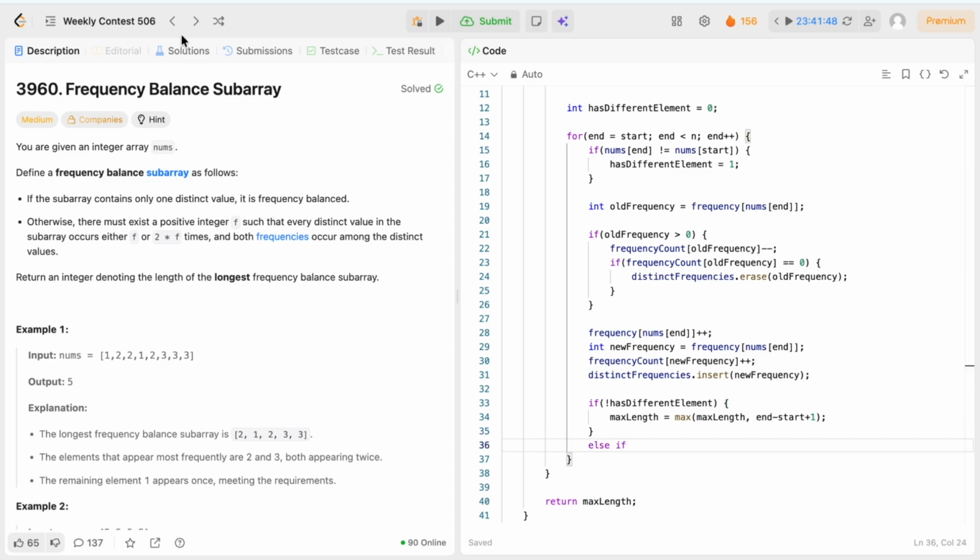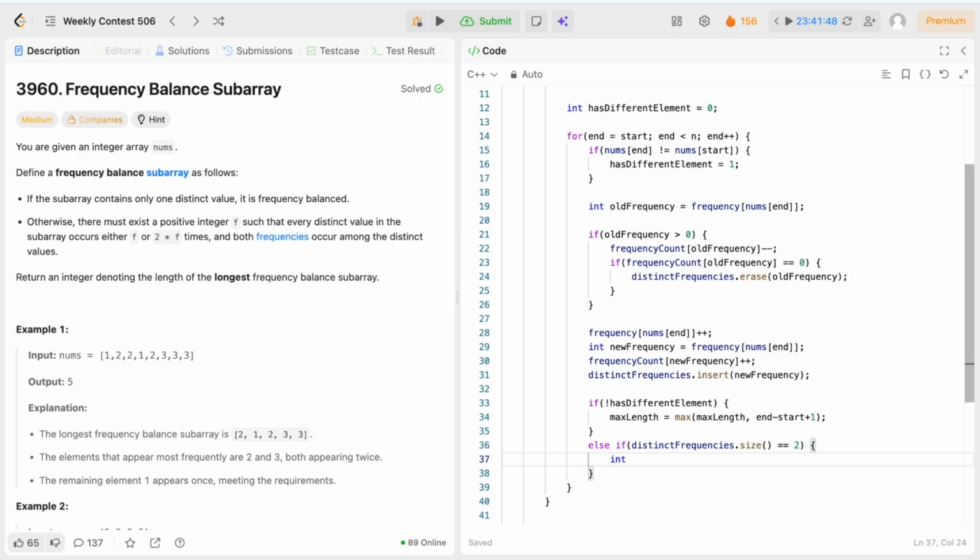Otherwise, the number of distinct frequencies should be 2, that is, if distinct frequency dot size equal to 2, and the higher frequency's count should be 2 times the smaller one.